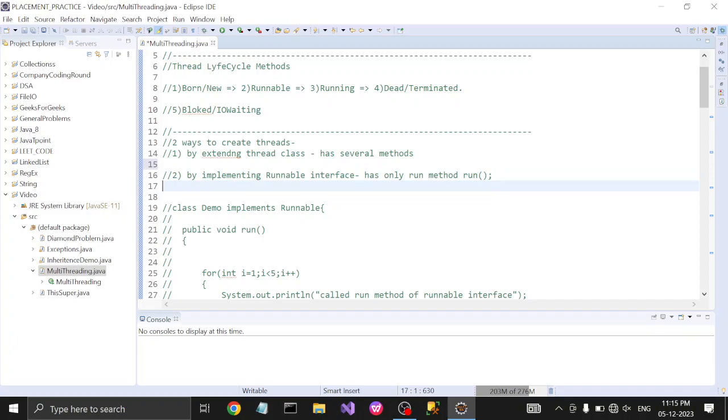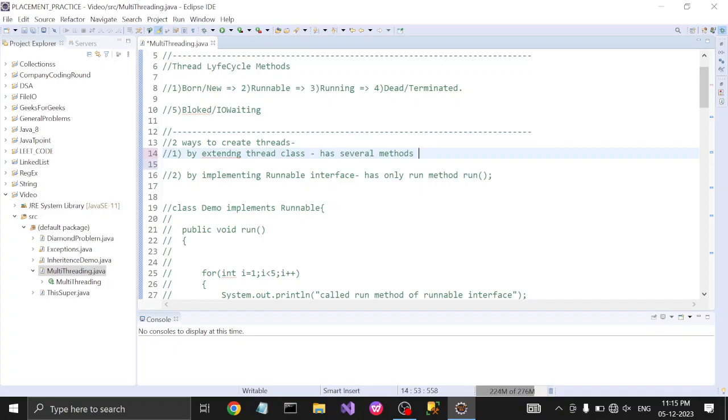The basic reason is that when we extend the Thread class, and at the same time if we want to extend another class for the same class, then it comes under multiple inheritance, and Java does not support multiple inheritance.